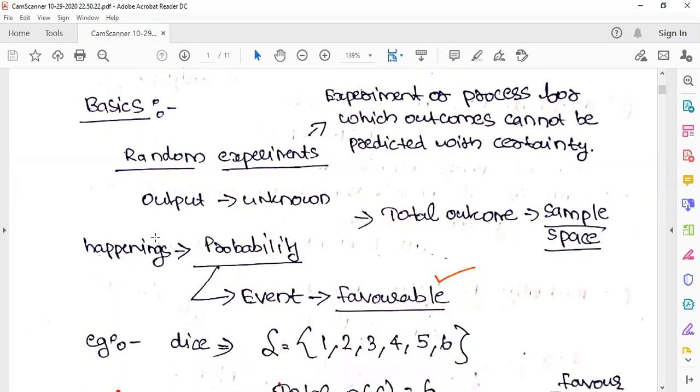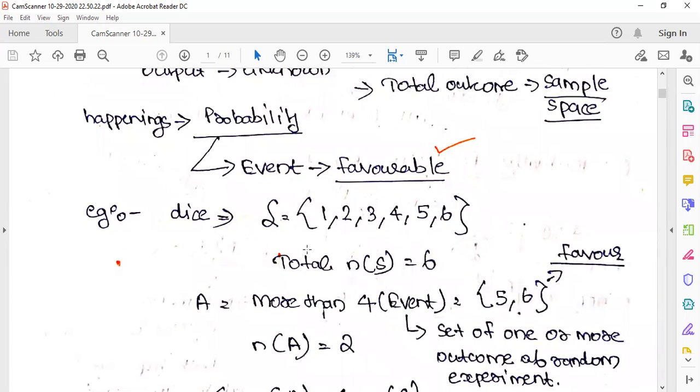So you know what a random experiment is. The output will be unknown, right? When we are doing a random experiment, that output is unknown, and the total number of outcomes, whatever it is, is what we call the sample space. Listen, consider an example of tossing a die or throwing a die. You know that there are 6 outcomes, right? It can be 1, it can be 2, it can be 3, it can be 4, it can be 5, it can be 6. These are the outcomes and this is the sample space, right?